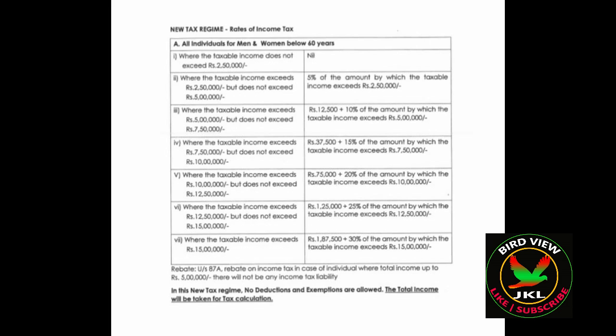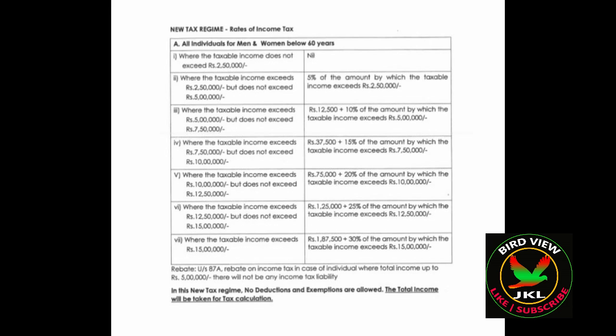Where the taxable income does not exceed 2,50,000, your tax rate is 0. Where the taxable income exceeds 2,50,000 to 5 lakh, your tax rate is 5%. Where the taxable income exceeds 5 lakh to 7 lakh 50,000, the tax is 12,500 plus 10% of your taxable income. And where the taxable income exceeds 7 lakh 50,000 to 10 lakh, your tax is 37,500 plus 15%.